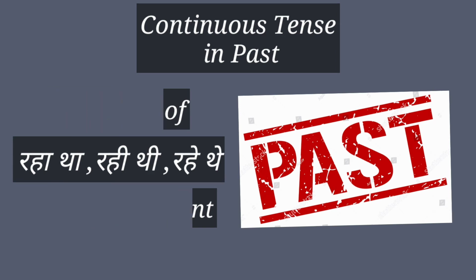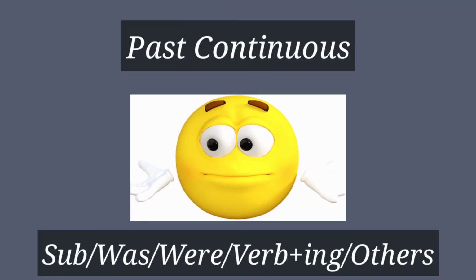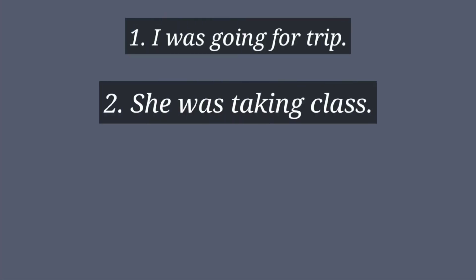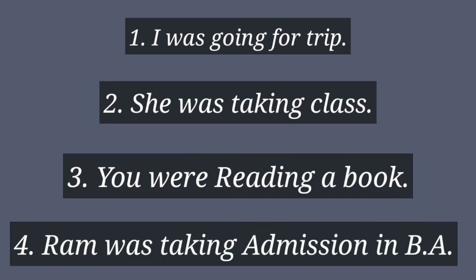The pattern of past continuous is subject, was, were, verb plus ing and others. This is the pattern, and those sentences which I make for you, just have a look. The very first sentence is I was going for a trip. Next one is she was taking class. Third is you were reading a book, and the last is Ram was taking admission in BA.